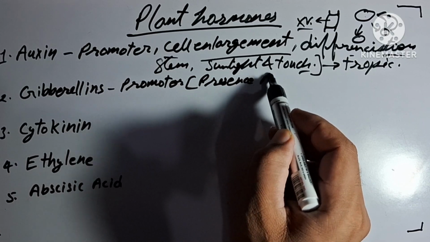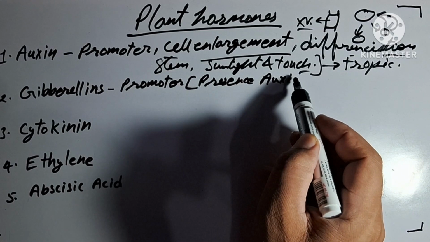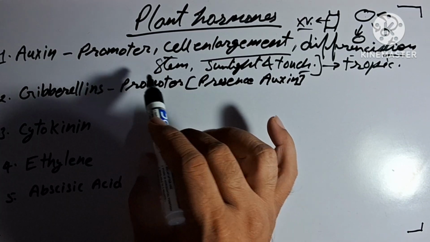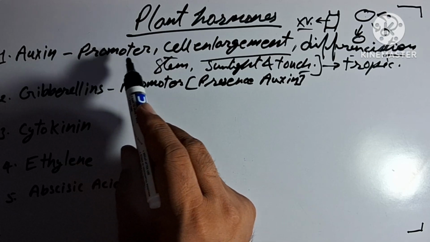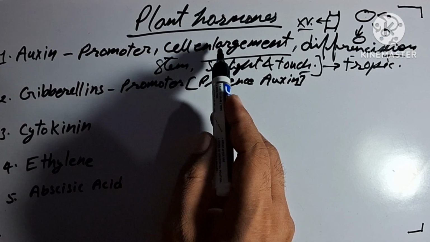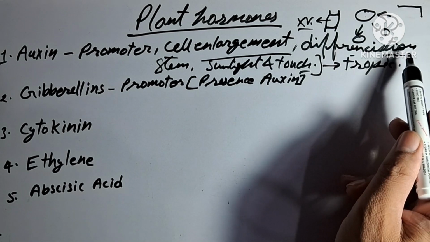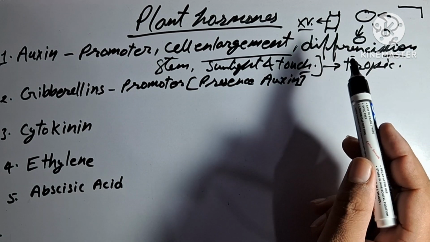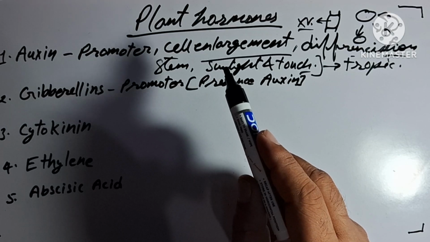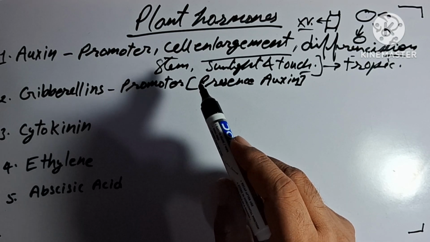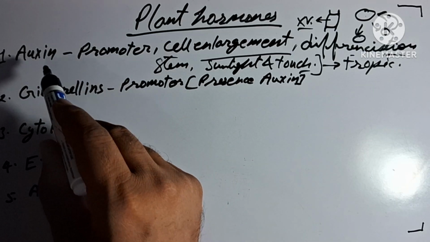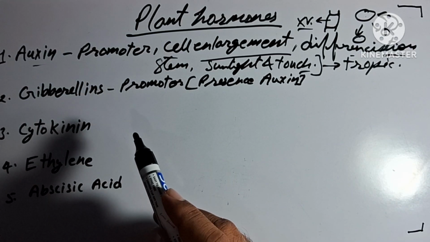It performs most of the functions: it is responsible for cell enlargement or elongation, it is responsible for differentiation of cells, and it promotes growth of stem and fruits. All these characteristic features are performed by gibberellin, but in presence of auxin.